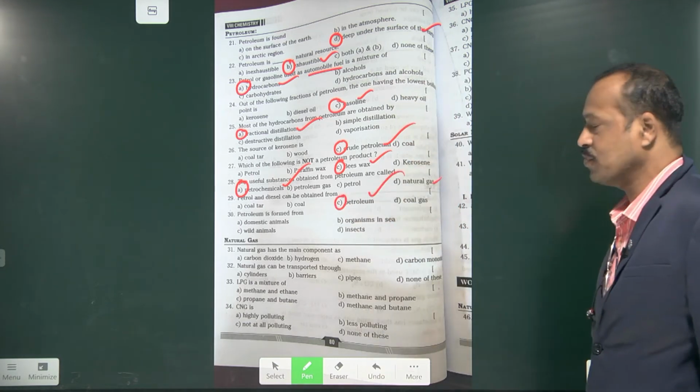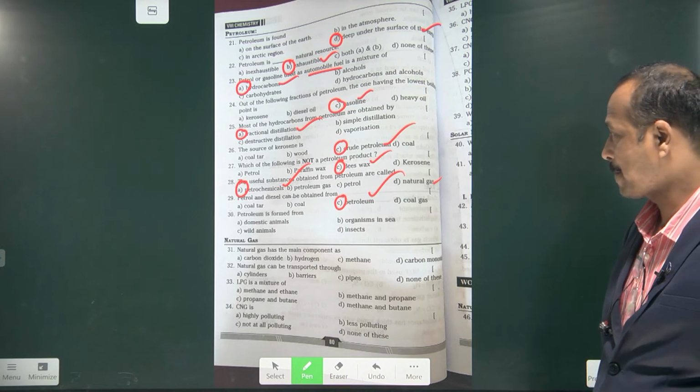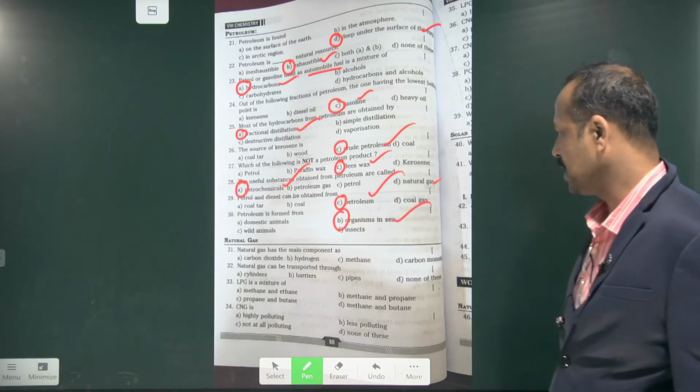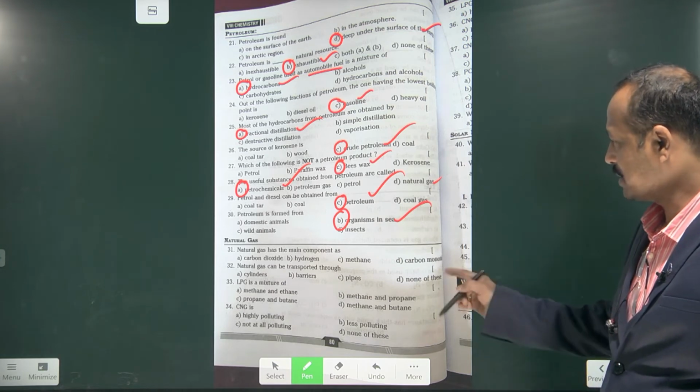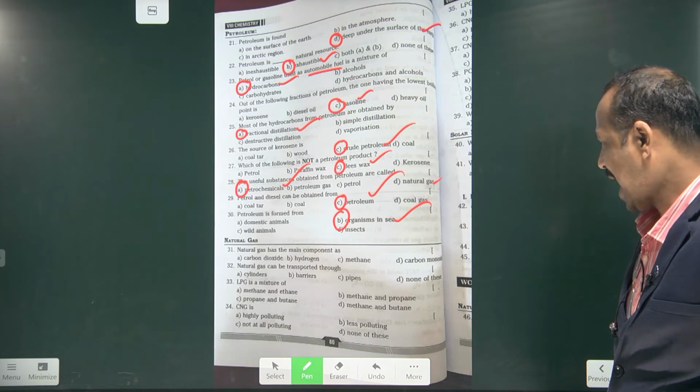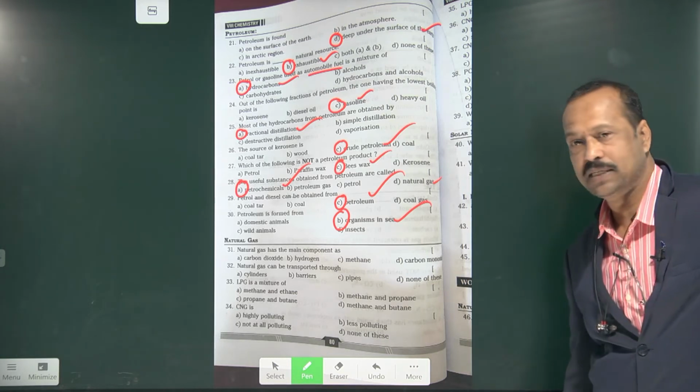Petroleum is formed from organisms in seas. Very good, organisms in the sea. Very good boy, you are doing so well. Next, now this is based on natural gas. Natural gas has a main component; which component is there in the natural gas?